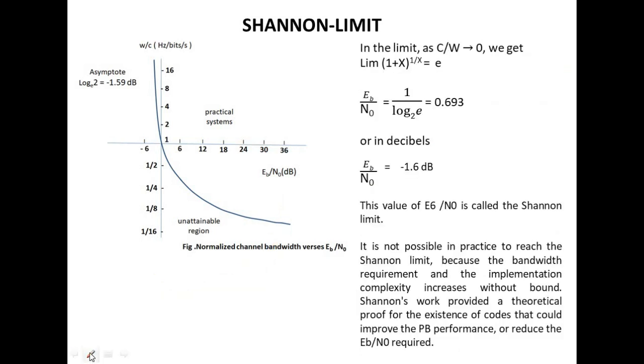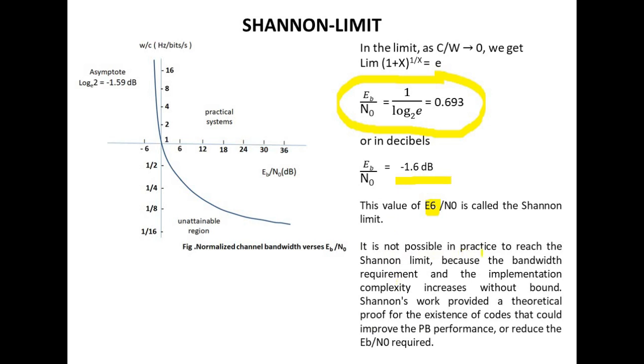In the limit as C/W tends to 0, we get the limit of (1 + x)^(1/x) equal to e. That is, we get Eb/N0 = 1/log2(e) = 0.693, or in decibels, -1.6 dB. This value of Eb/N0 is called the Shannon limit.